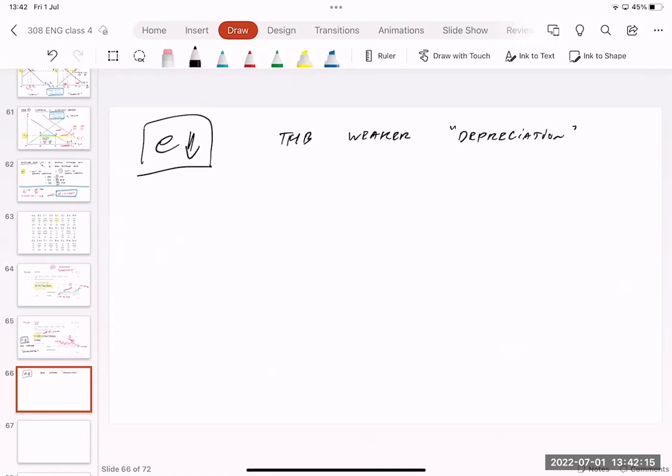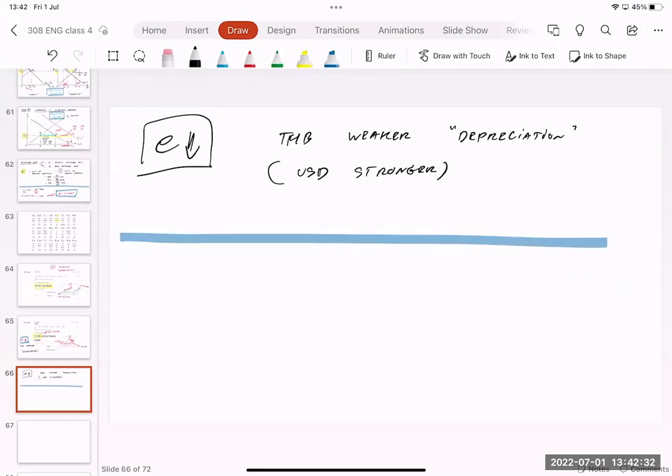If 1 baht can get less US dollar, on the other hand, it implies that the US dollar is going to get more Thai baht. So it implies that the US dollar will be stronger. Just like that.